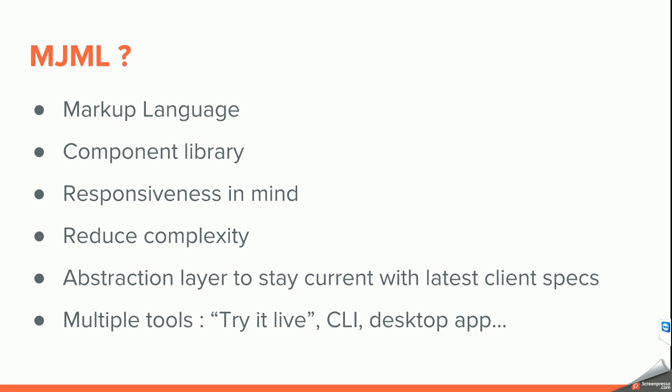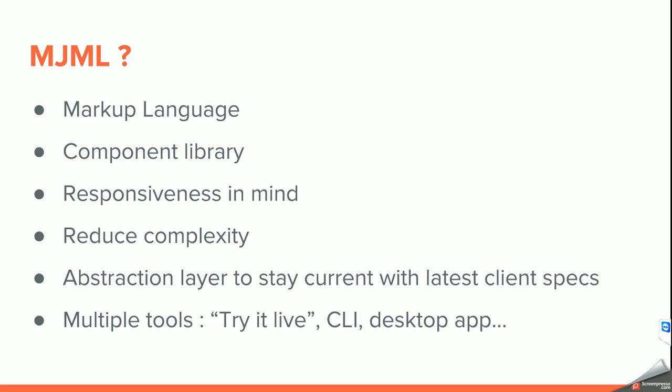So what is MGML? MGML in fact is a markup language. It's also a component library where you have lots of predefined elements you can reuse and modify. It's built with responsiveness in mind, which allows every user to really quickly reach the best design possible. It's also reducing the complexity of all those nested tables. You don't have to think about those tables and the depthness of those tables in your code.